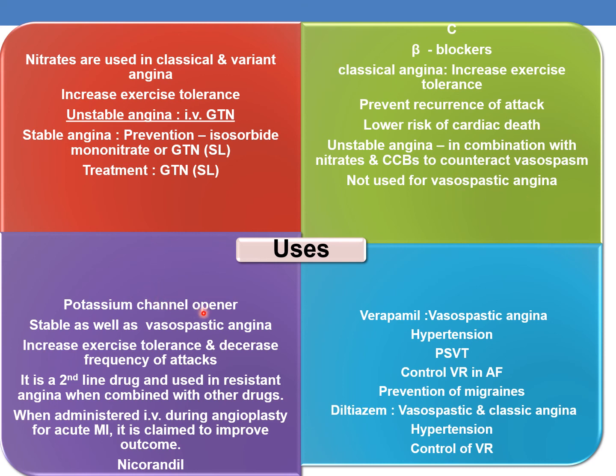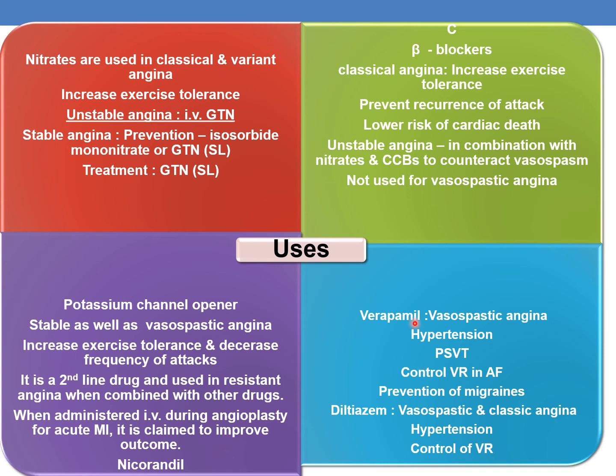The next one is potassium channel opener. Nicorandil is used in stable as well as vasospastic angina. It increases the exercise tolerance and decreases the frequency of attacks. It is a second line drug and used in resistant angina when combined with other drugs. And nicorandil, when administered intravenously during angioplasty for acute myocardial infarction, is claimed to improve the outcome.